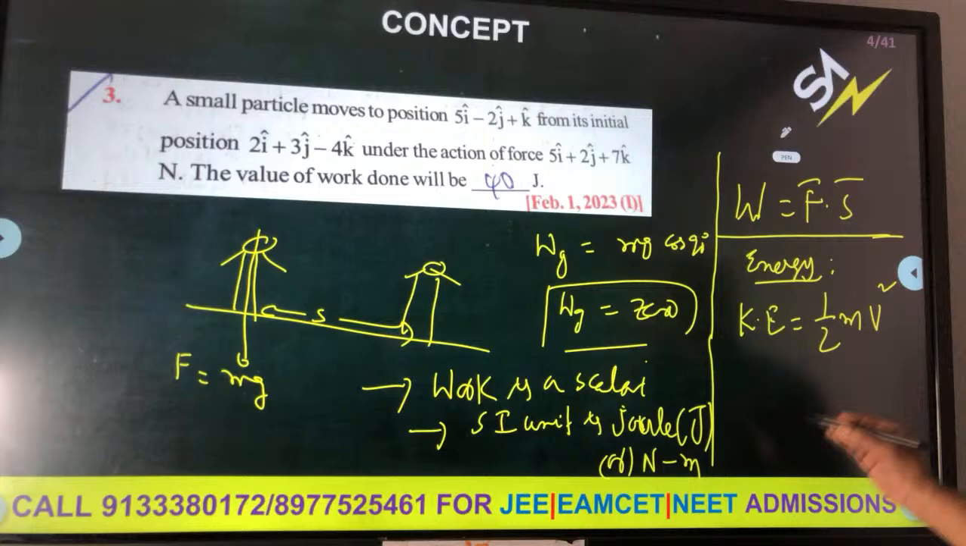Then at point B, potential energy will be there. But what is meant by this? Potential energy is the negative of work done. Remember, U is nothing but equal to minus W. This is regarding gravitational potential energy.